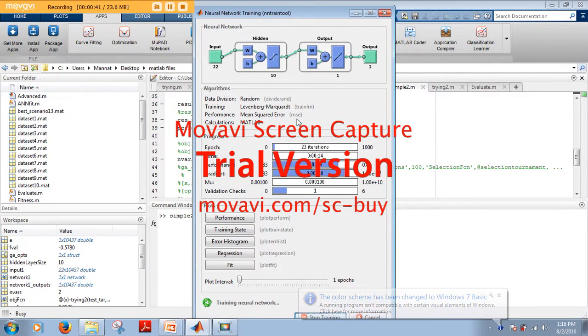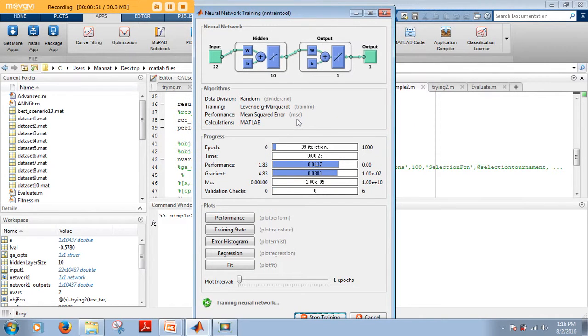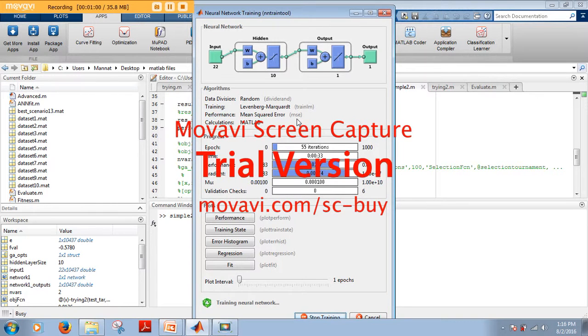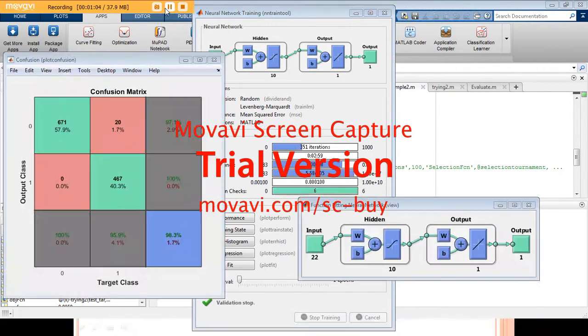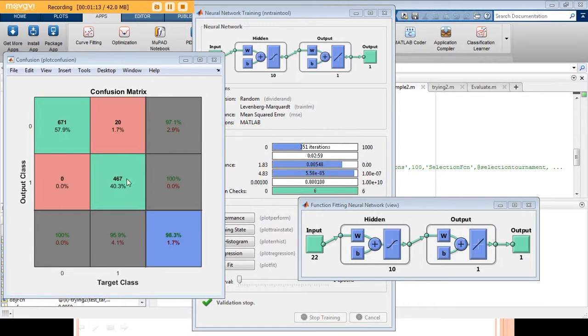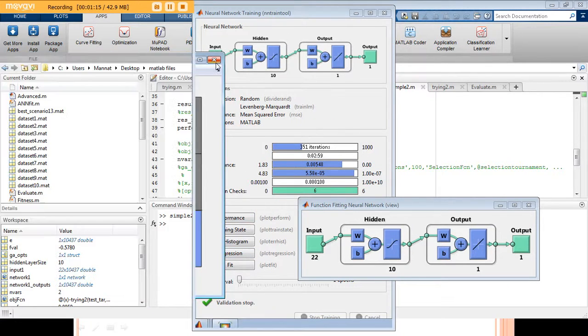We have run this artificial neural network for misuse detection as well as for anomaly detection. Misuse detection is when your training and testing are from the same dataset. Anomaly detection, or basically new attack detection, is when your testing and training datasets are different. So it is running here. Just pause it. We get 98.3% as the accuracy for this subset, that is the first subset of the dataset. Similarly, we run it for all the others and then we get the average as the accuracy.